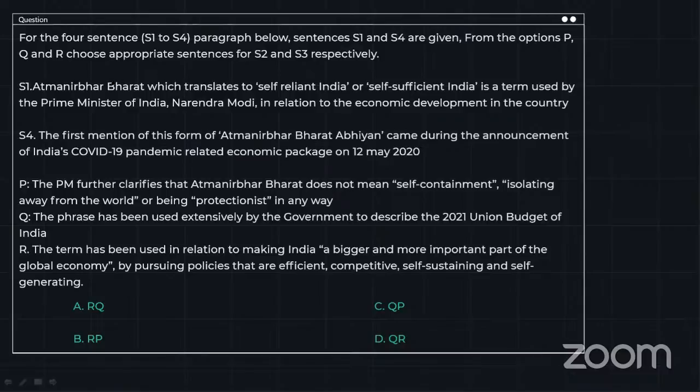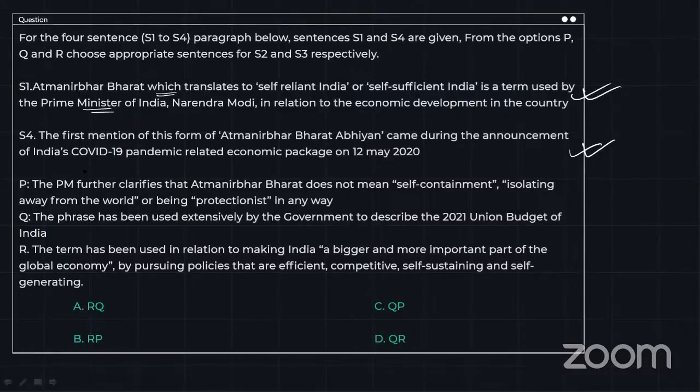Okay, let's move ahead. S1: Atmanirbhar Bharat, which translates to self-reliant India or self-sufficient India, is a term used by the Prime Minister of India, Narendra Modi, in relation to the economic development in the country. The first mention of this form of Atmanirbhar Bharat Abhiyan came during the announcement of India's COVID-19 pandemic-related economic package on 12th May 2020. Okay, so first the PM is introducing Atmanirbhar, and then we are talking about when it was first used.